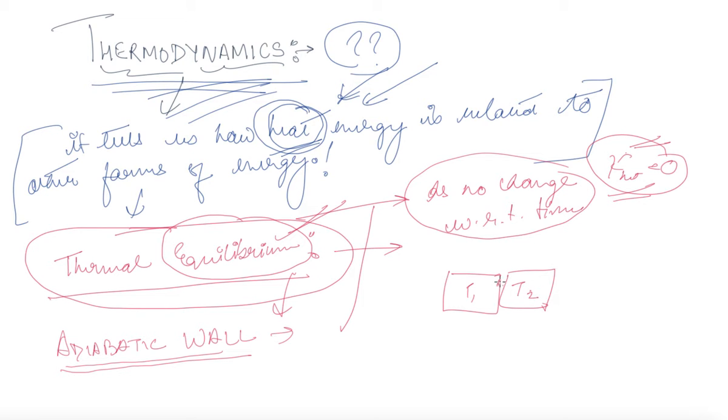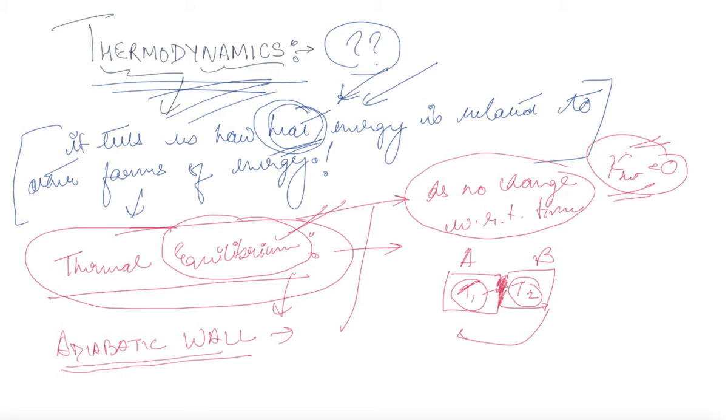Even though they are connected, this system is in equilibrium, and this system is in equilibrium. That is, no amount of heat energy is transferred from container A to container B and vice versa. There is no transfer of heat energy.